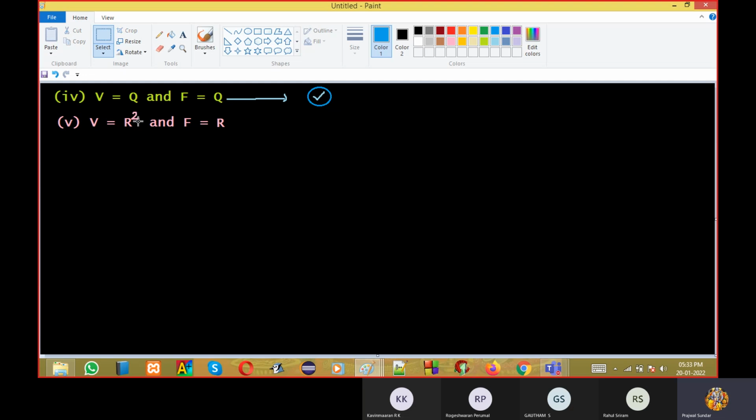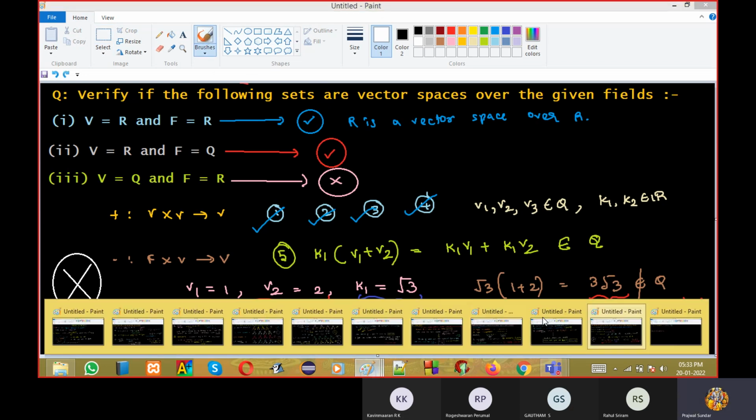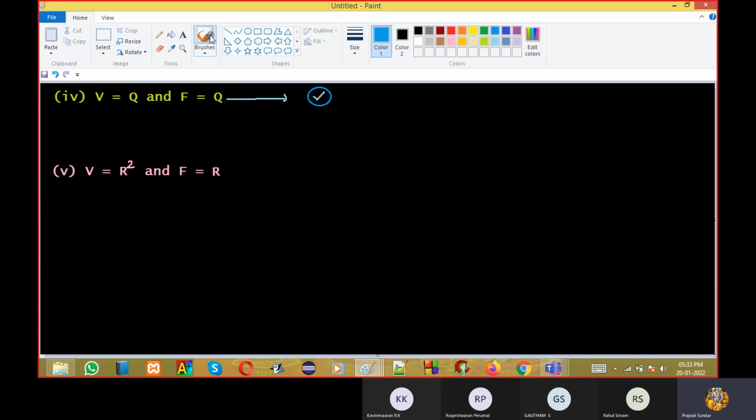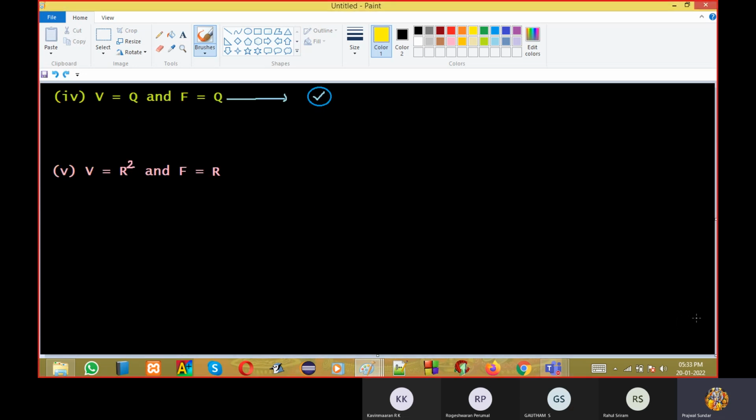Before coming to the fifth question, look at this carefully. Look at the first question, and you look at this question. Like that, I can frame many questions. What is the similarity between the first and second question? Here you are having Q over Q, here you are having R over R. So one conclusion we can make, write it as a note: every field is a vector space over itself.